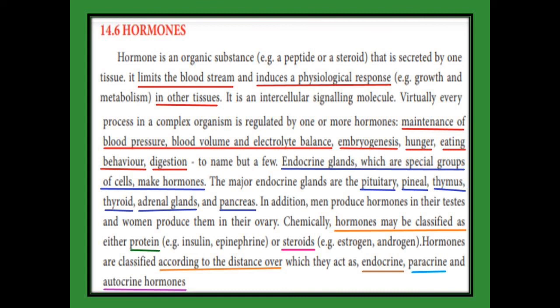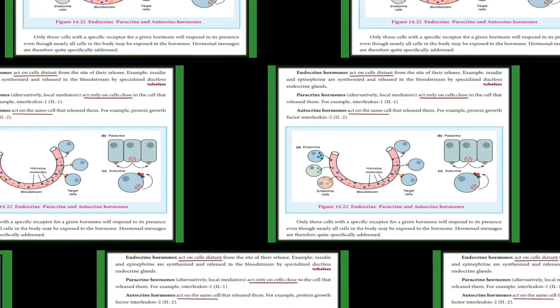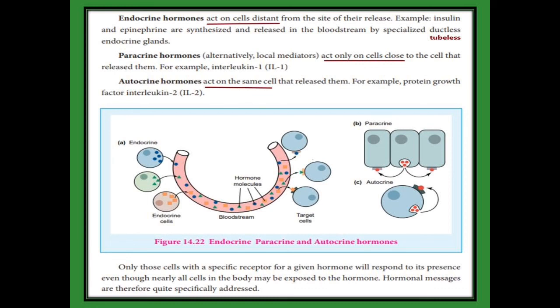The next classification is based on the distance. The hormones are classified as endocrine, paracrine and autocrine hormones. For endocrine hormones, the endocrine cell has some distance from the target cell. The signal is sent through the bloodstream to the target cell. For example, insulin and epinephrine are synthesized and released into the bloodstream by specialized ductless endocrine glands.